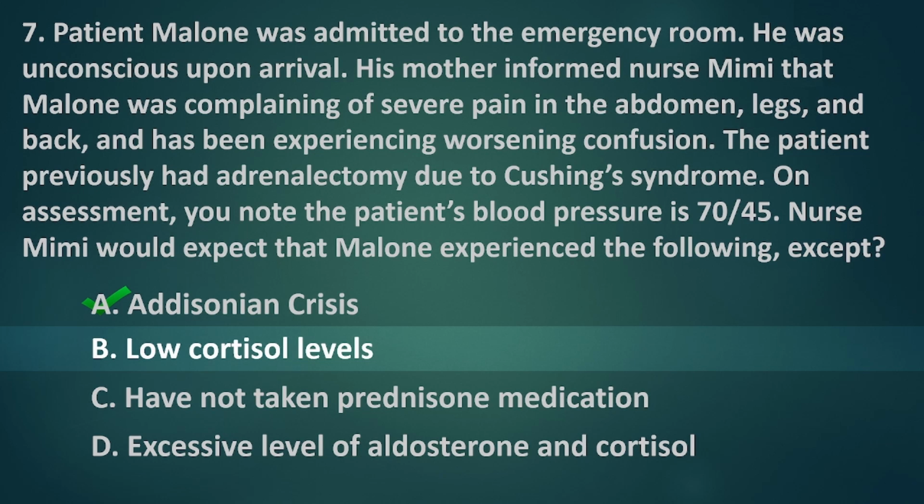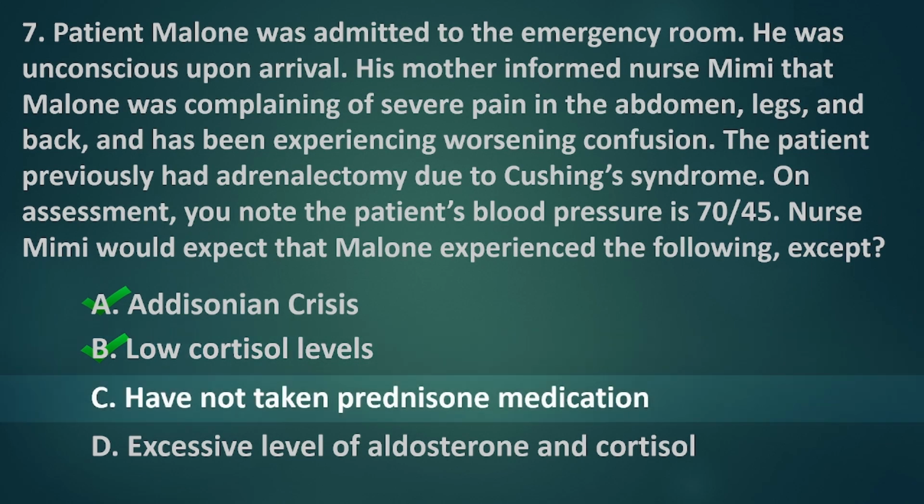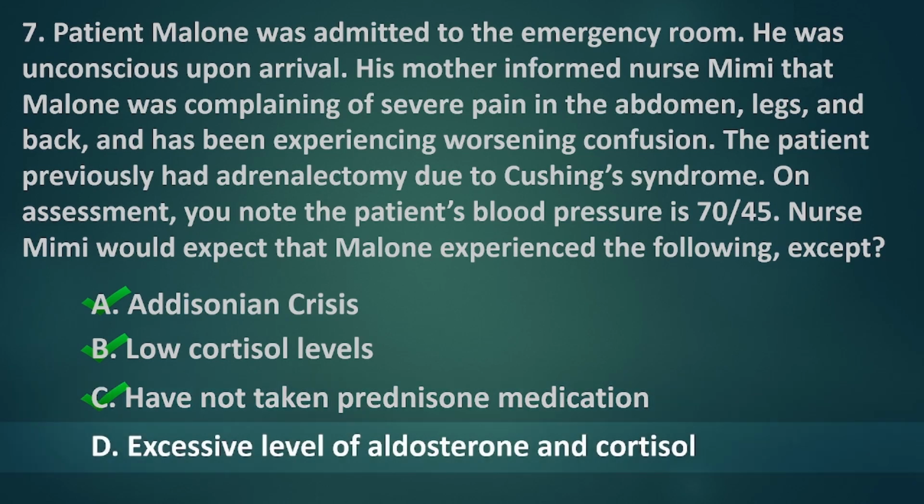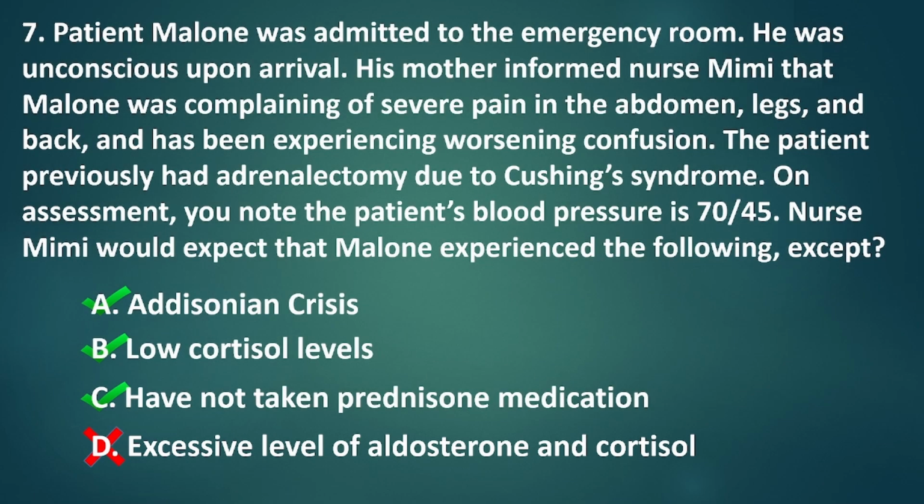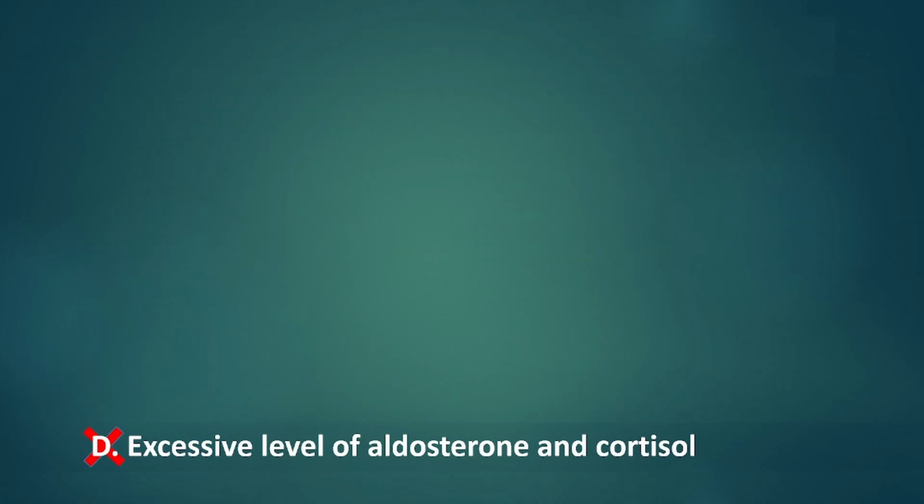Option B, low cortisol level, is the major cause of Addisonian crisis, which makes this statement correct. Option C, one of the reasons why post-adrenalectomy patients experience Addisonian crisis is that they have missed taking their hormone replacement medication such as prednisone. This makes statement C correct. Option D, excessive level of aldosterone and cortisol, is the opposite condition of Addison's disease. This makes statement D incorrect. Therefore, the correct answer is letter D.